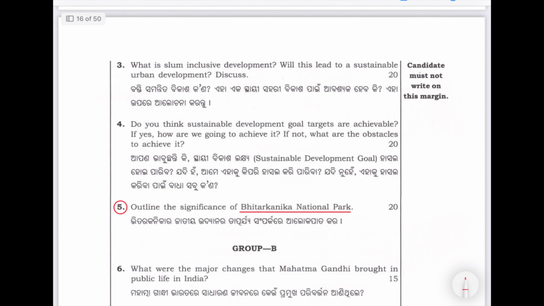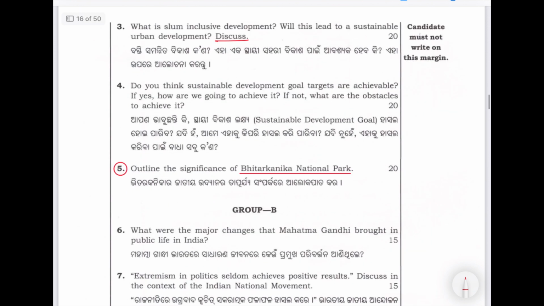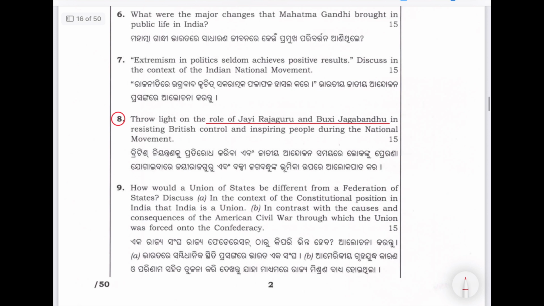Then slum inclusive development. So discuss UPSC like questions. Outline the significance of Bhitarkanika National Park. This is Odisha geography, environment, and they have asked about its significance. Then throw light on the role of Jai Rajaguru and Bakshi Jagabandhu.